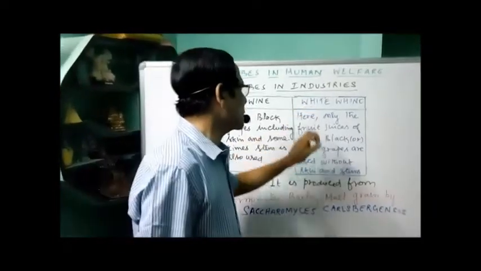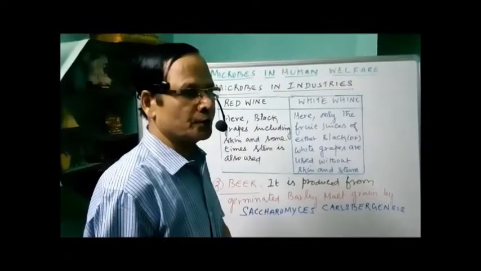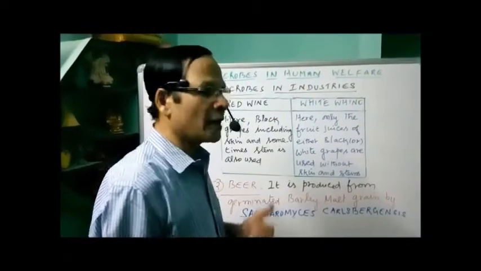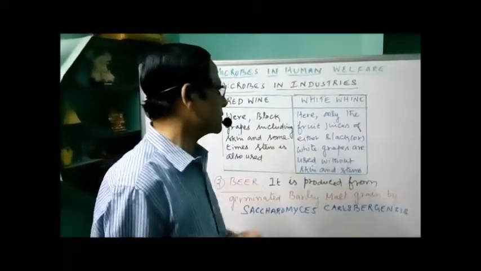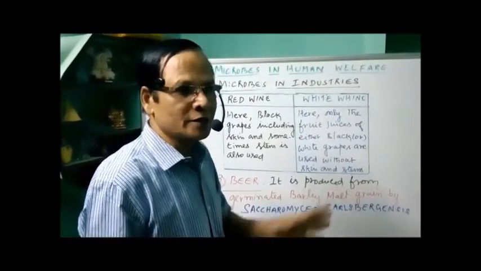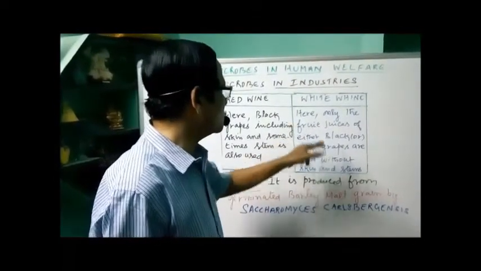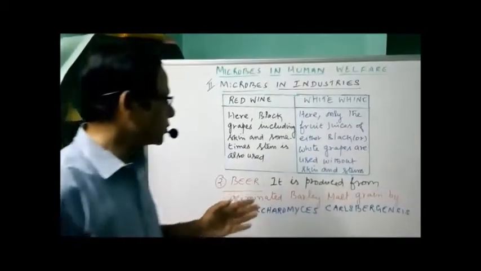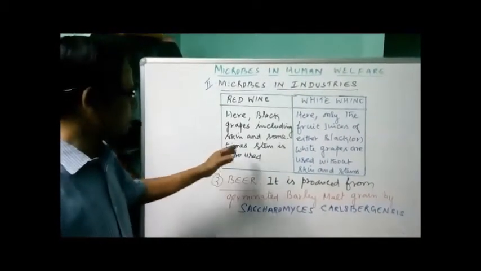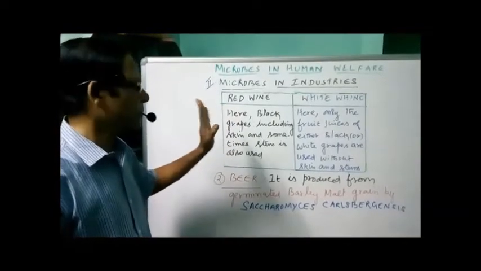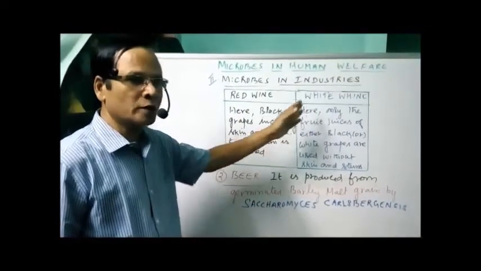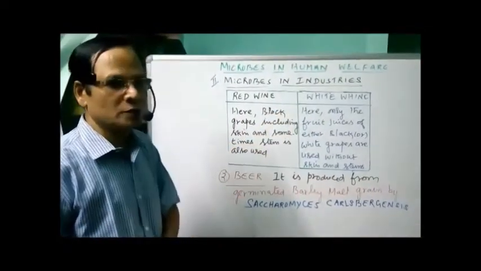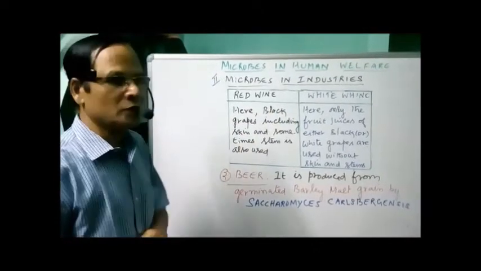But in the case of white wine, only the fruit juice obtained from either black or white grapes is used, without skin and stems. So with the skin and stem, that is a black grape, and here, either black or white grapes, their juices without skin and stem, are used.